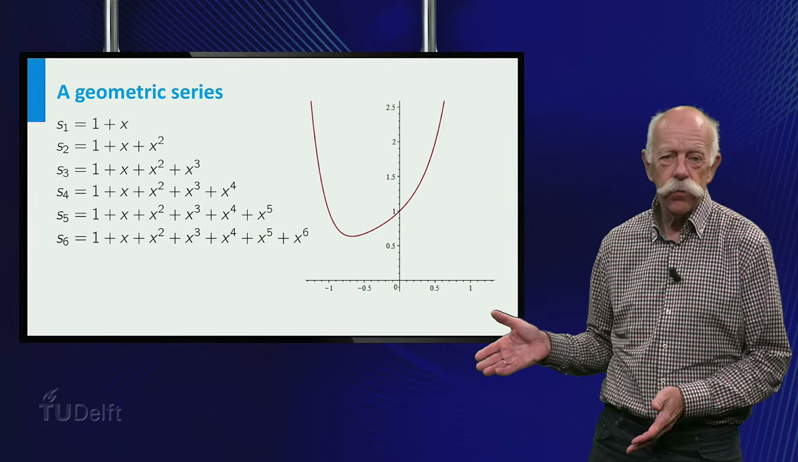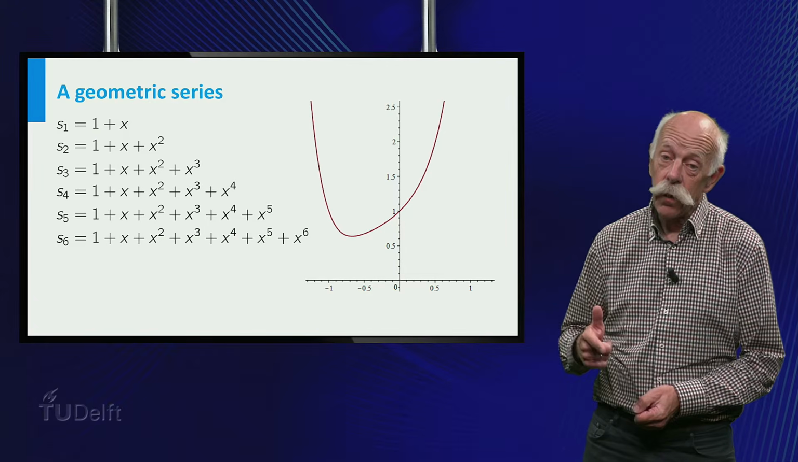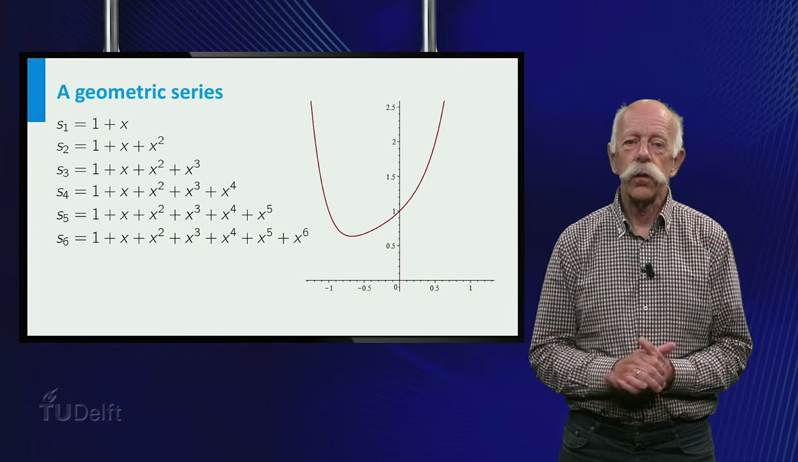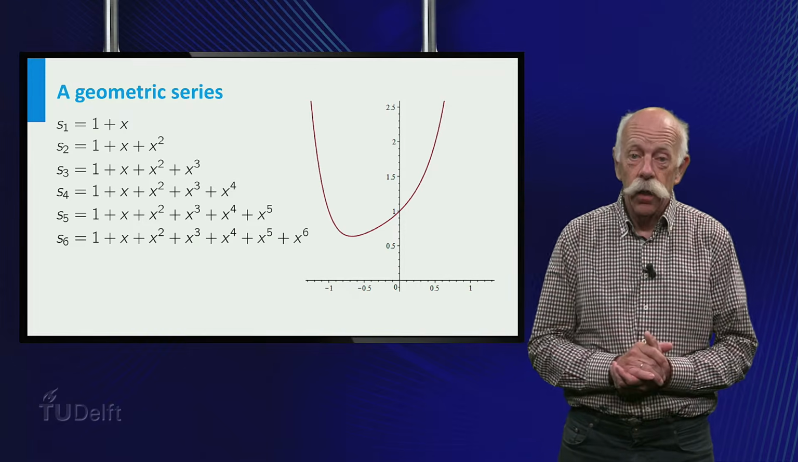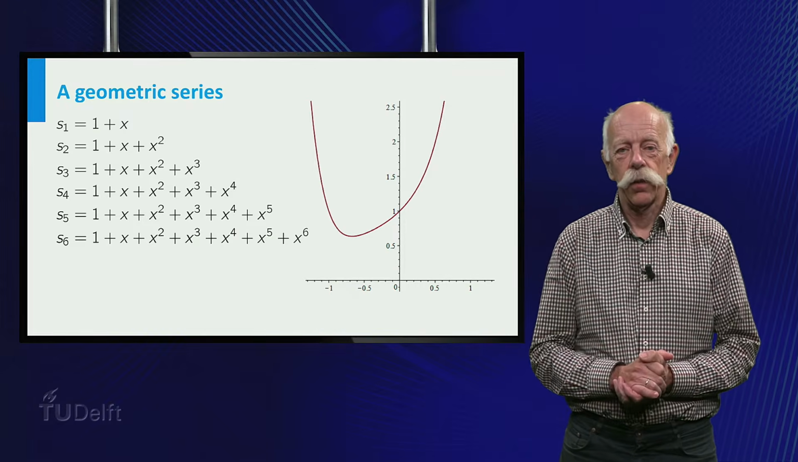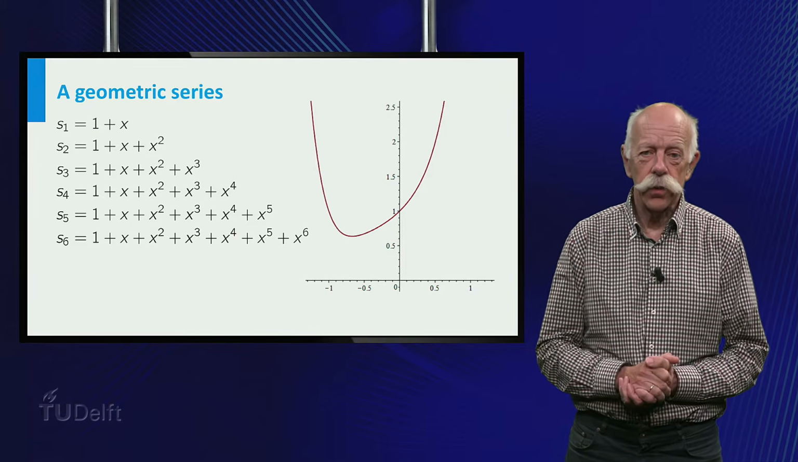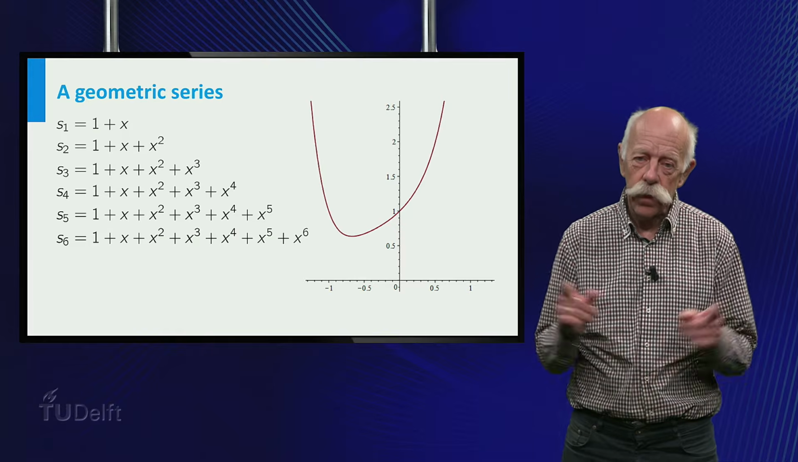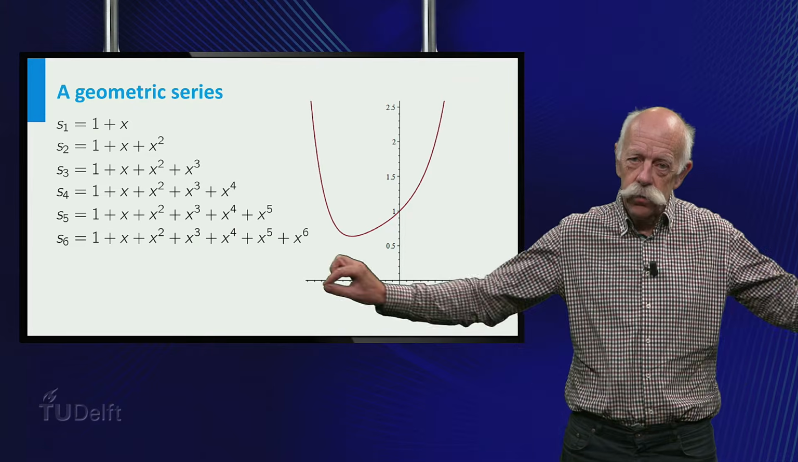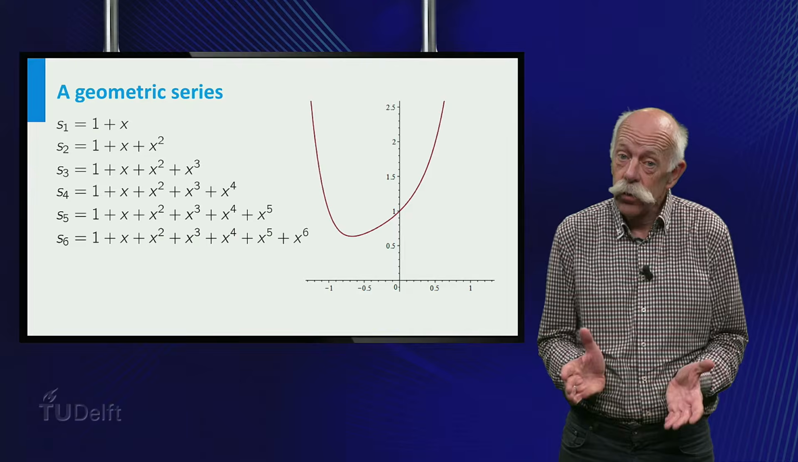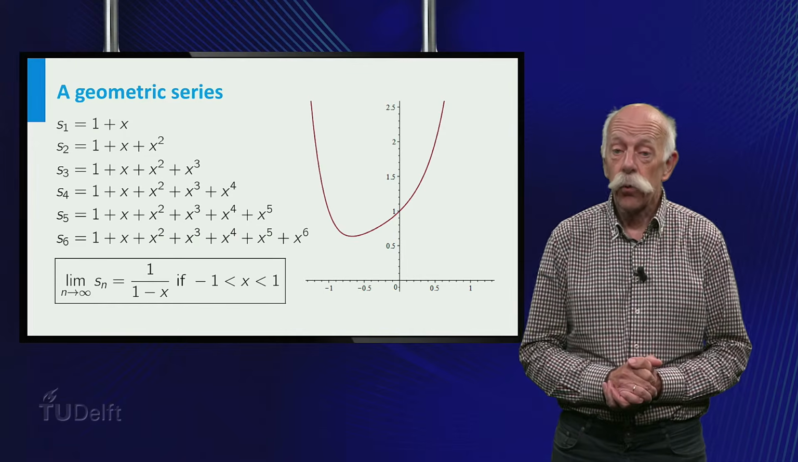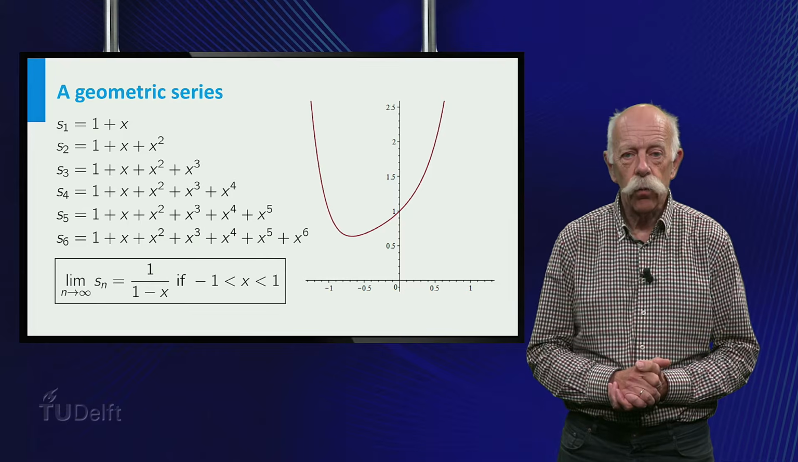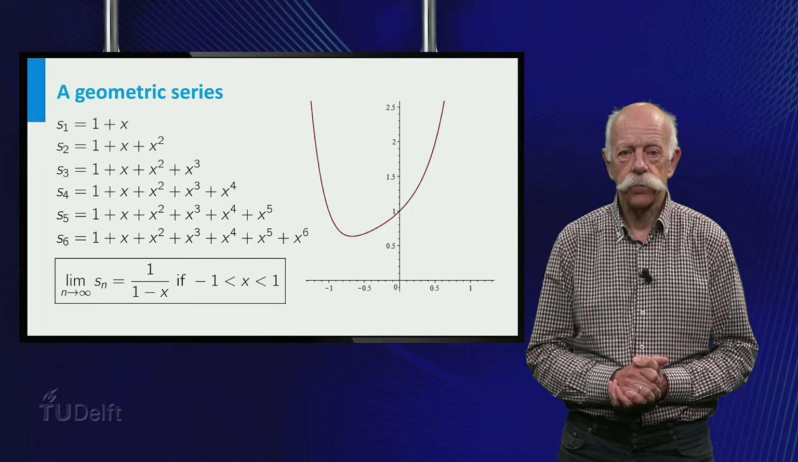Now look at the behavior of these graphs. Between -1 and 1, they seem to stabilize. But outside this interval, they become quite nervous. How do we explain this behavior? Well, in fact, we just noticed that these partial sums converge if x is between -1 and 1. And if x is not between -1 and 1, there is no convergence. Moreover, if they converge, we know that the limit is equal to 1 over 1 minus x.